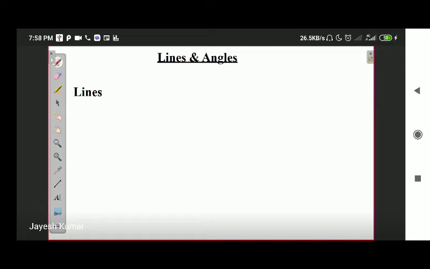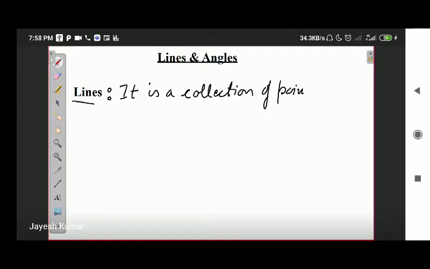Okay, we will start with lines and angles. Let us briefly revise what the name of the chapter means. The name of the chapter is lines and angles. So what do we mean by a line? A line is a collection of points arranged in a linear fashion.